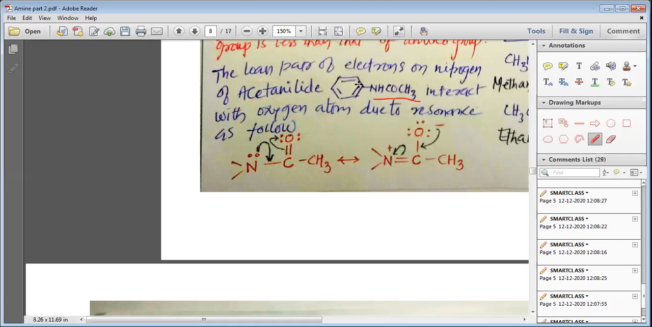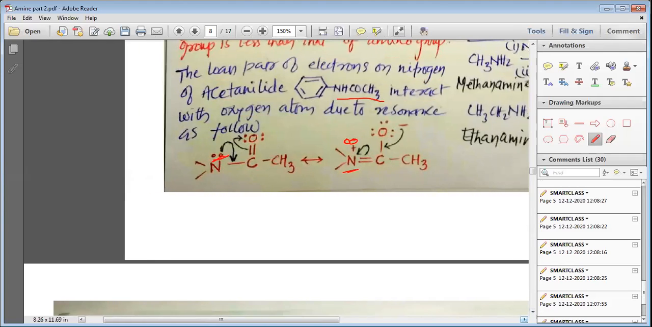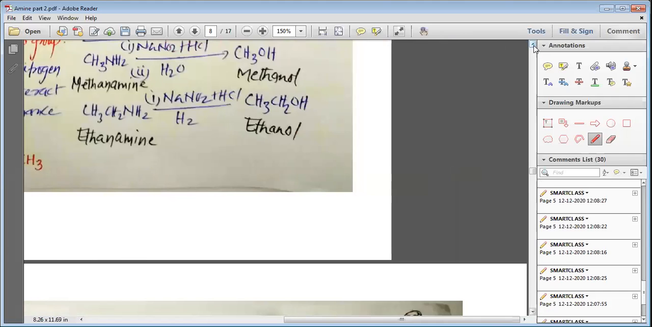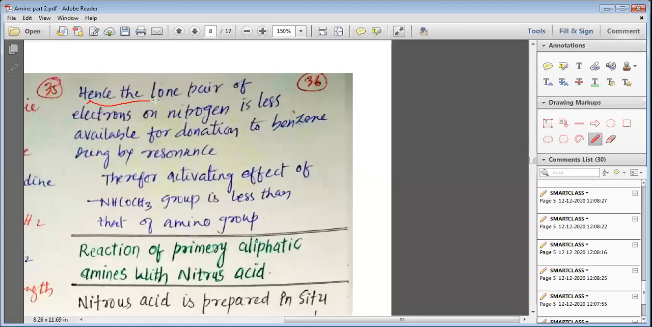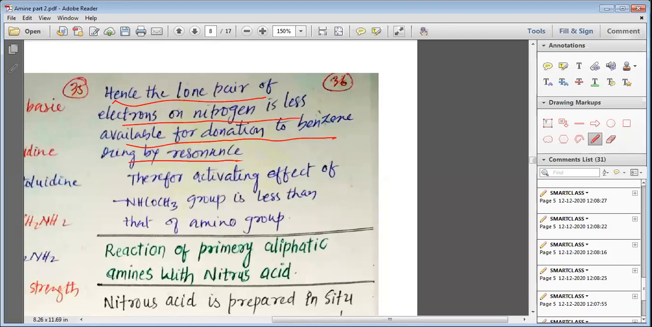So what we simply understand here, my dear students, is that when NHCOCH3 is directly bonded to the aryl ring, the electron present on the nitrogen interacts with the oxygen, and this is how the resonance structure is formed. Hence, the lone pair of electrons on nitrogen is less available for donation to the benzene ring for resonance. Therefore, the activating effect of the NHCOCH3 group is less than that of the amino group.